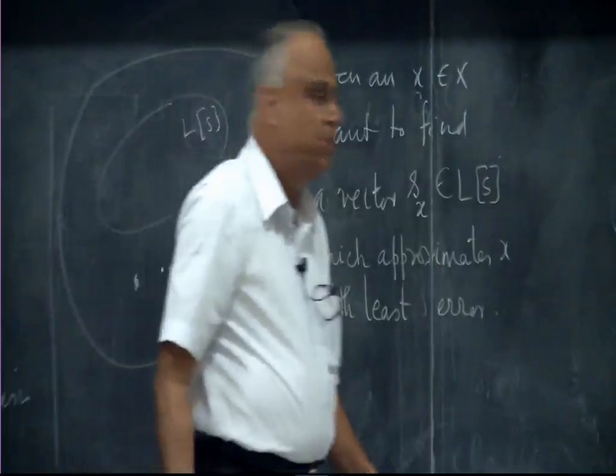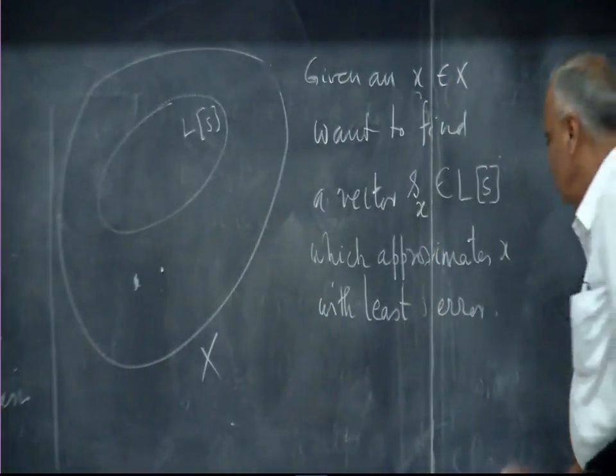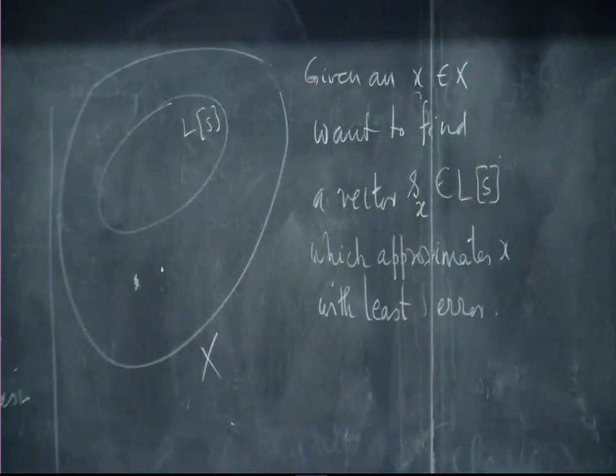We do not know whether it is possible or not. We want to, whether we will succeed or not, we do not know. And we will see, we will succeed in a very nice manner.